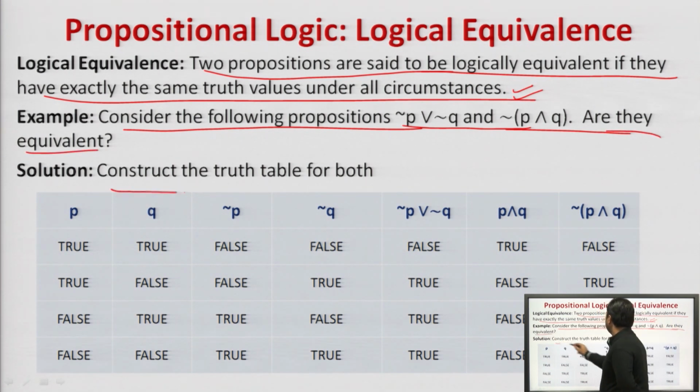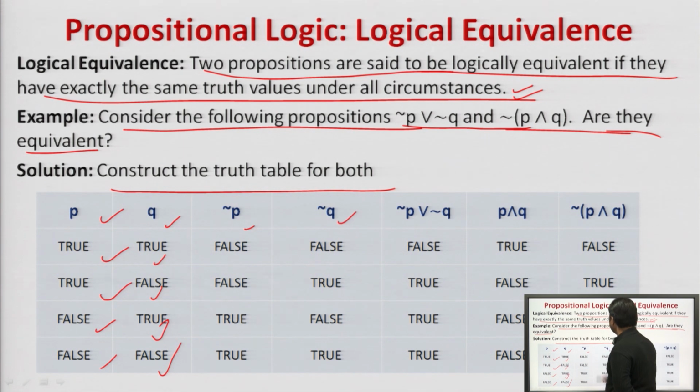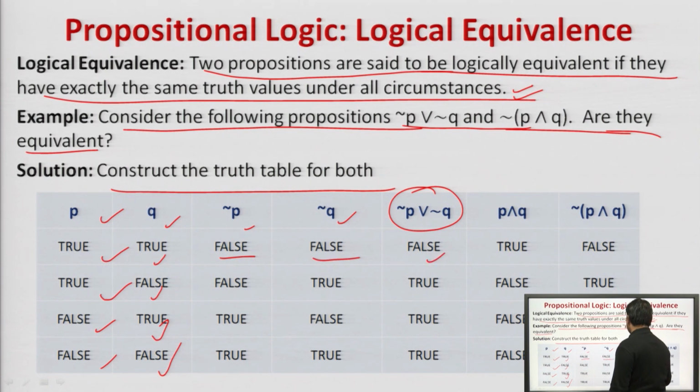So, what we simply do, we will construct a truth table for P and Q, all four conditions. First, compute negation P, negation Q. You all know negation P is the reverse of P, negation Q is the reverse of Q. Then perform negation of P or negation of Q. So, what happens? False and false will return false, otherwise everything will be true, right.